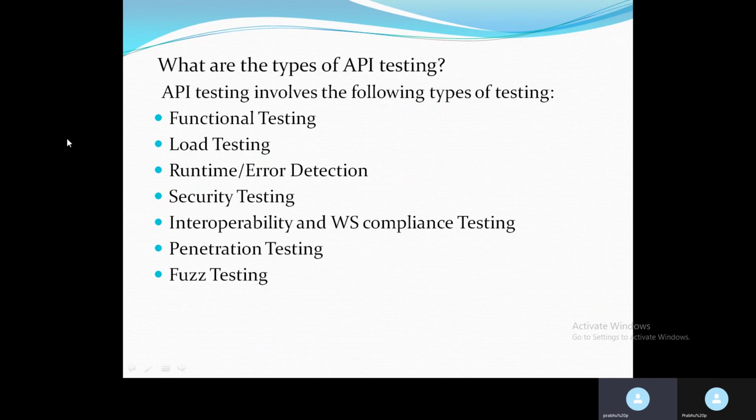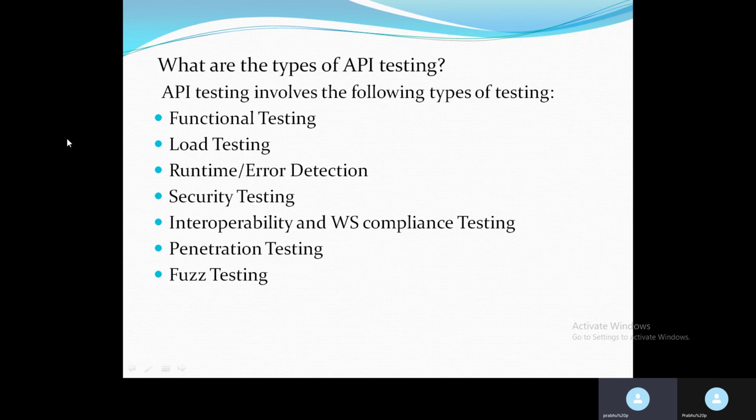Interoperability and WS compliance testing relate to scenarios where there are a couple of APIs. The first API gets a request and we get a response for it. The response of the first API then gives us the request for the next API.